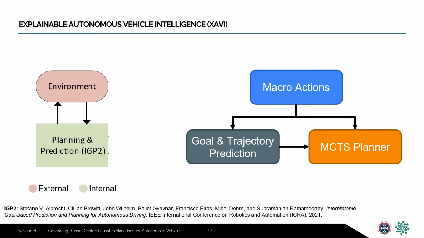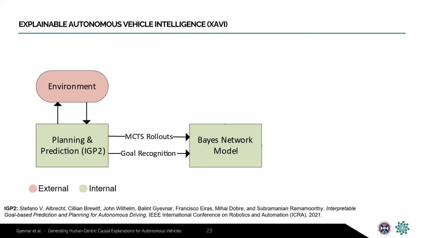As IGP2 uses these intuitive macro actions, the authors could give intuitive explanations to the MCTS plans in terms of rationality principles. We use these explanations as baselines during our evaluation.